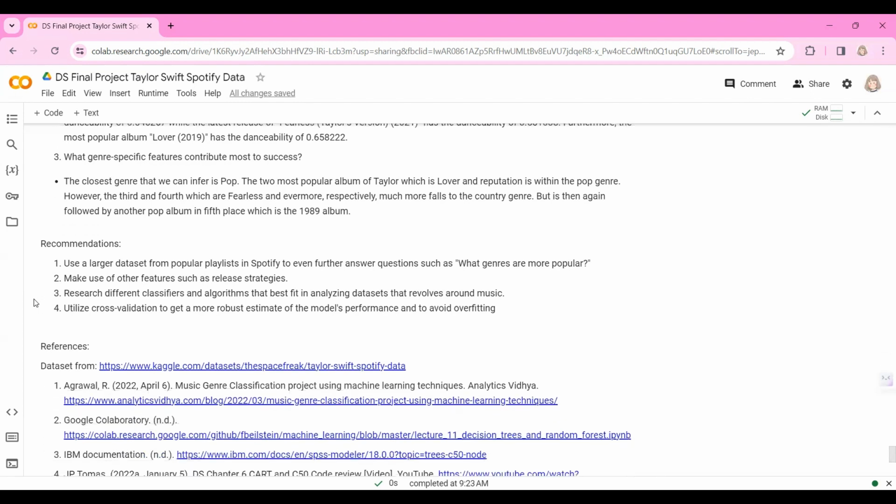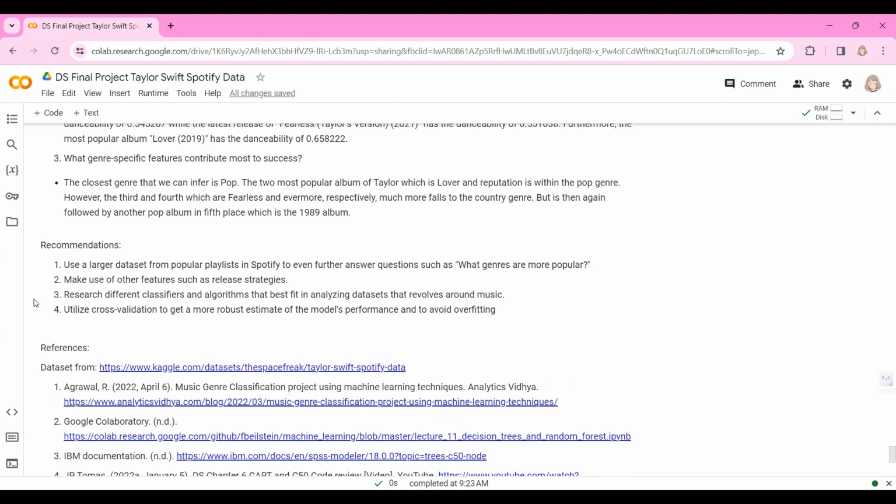With that, from the answers to the data science questions and our modeling evaluations, we have formulated four recommendations. The first is to use a larger data set from popular playlists in Spotify to even further answer questions such as what genres are more popular. Take note that nowadays, TikTok also plays a significant role in our music charts.